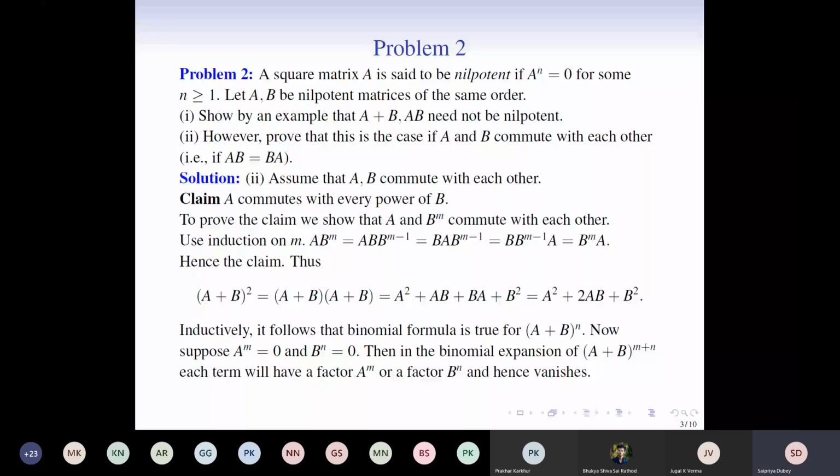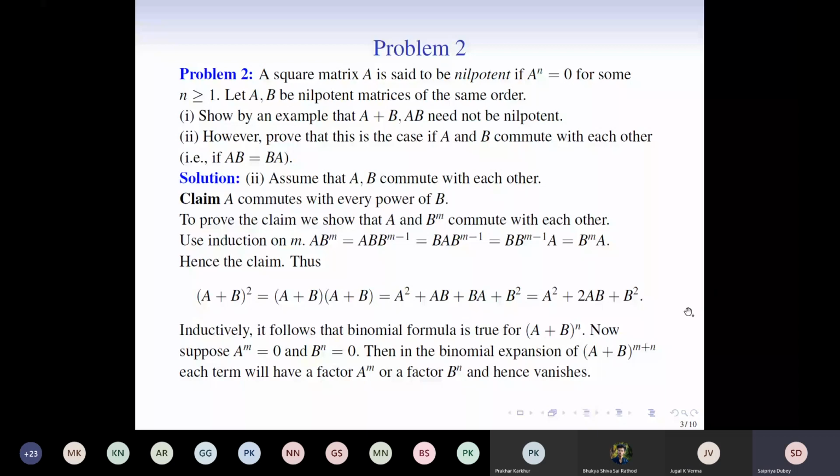No, it cannot happen. Yes, very good, Naman. It cannot happen because if i is less than m and j is less than n, then i + j will be strictly less than m + n, which is not allowed because we want i + j to be exactly equal to m + n.